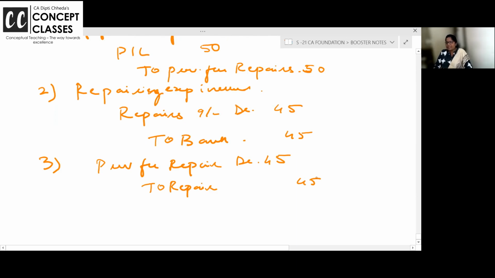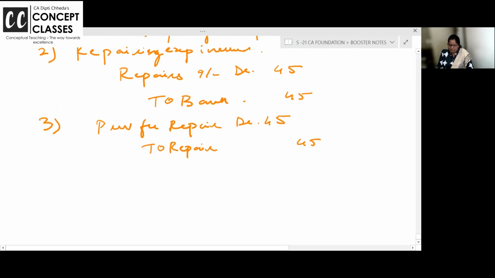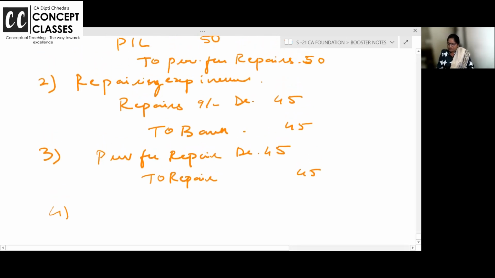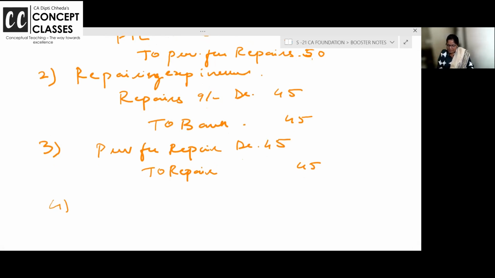Provision for repairs debit to repairs 45. Nice, clear? So then, how much will be there in the provision? 50 was there, 45 adjusted, 5 rupees is still there. Again you will create a provision and the balance will go on.